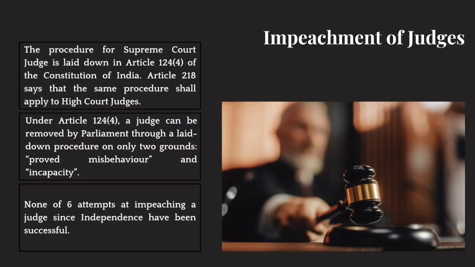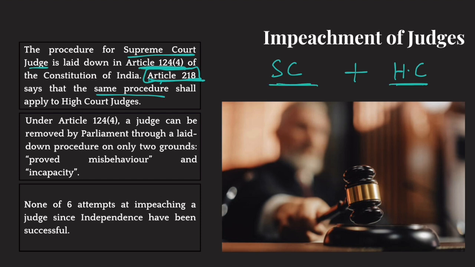Okay. So Article 124 Clause 4 gives detailed procedure on the removal of Supreme Court judges. And Article 218 gives a detailed procedure for removal of High Court judges. Basically, Article 218 says that the same procedure as mentioned in Article 124 shall be followed for the removal of High Court judges. So the procedures are both similar. But if they ask you in the examination in which article the procedure to remove a High Court judge is mentioned, you'll say 218. And for a Supreme Court judge, you'll say 124 Clause 4. But both of them are the same.